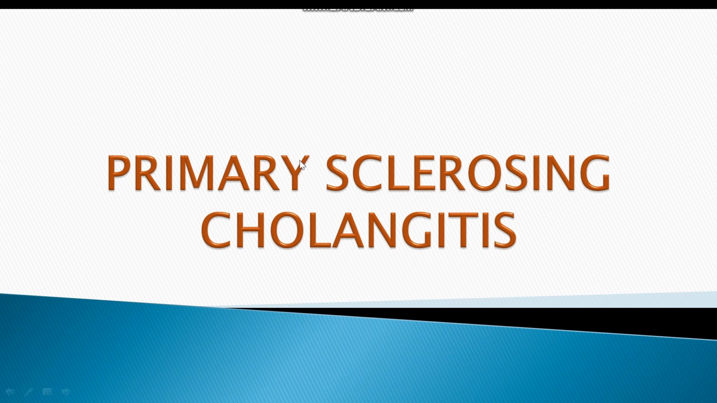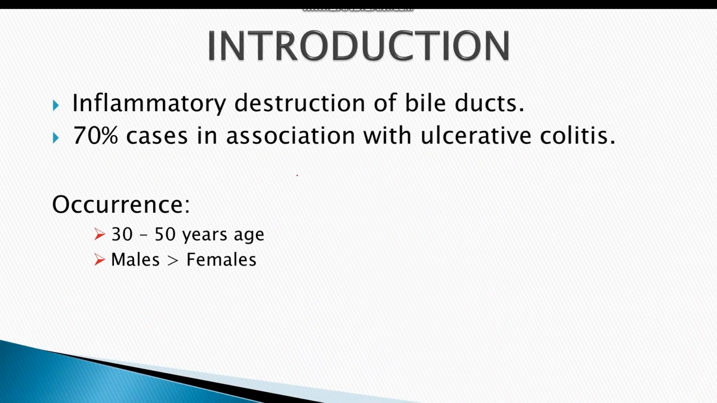Bismillahirrahmanirrahim. The topic of our discussion is primary sclerosing cholangitis. So, primary sclerosing cholangitis is a disease of bile ducts which results in inflammation and ultimately destruction of bile ducts.